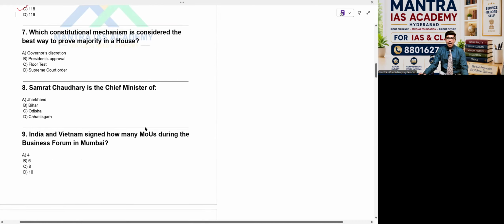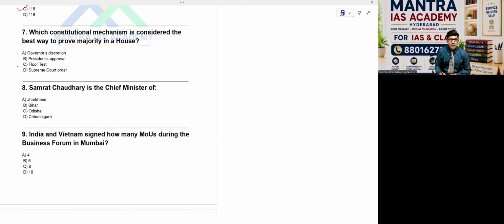Yeah, next one. Which constitutional mechanism is considered the best way to prove majority in a house? We have different options: governor's discretion, president's approval, floor test. That is a floor test, which has to be done in the assembly hall. So the option here is C, Baba.